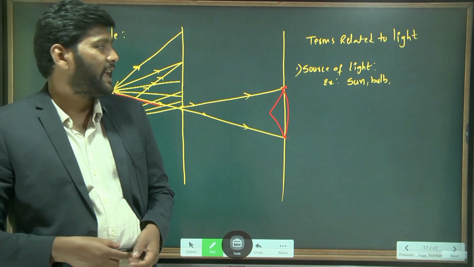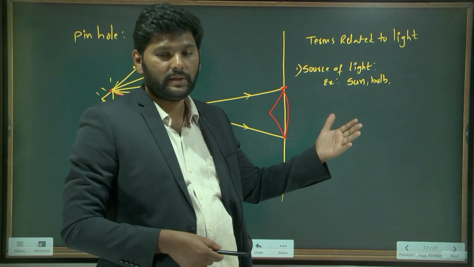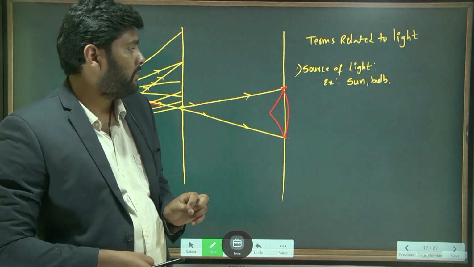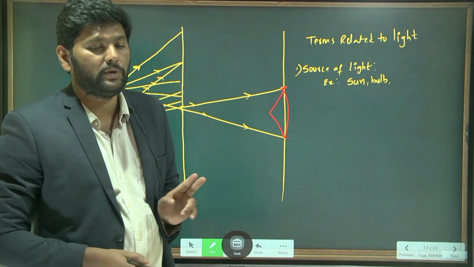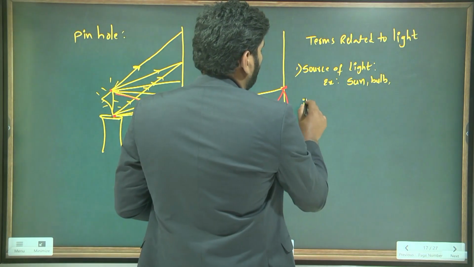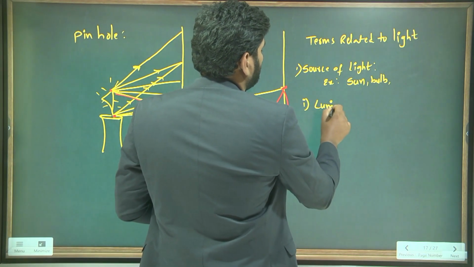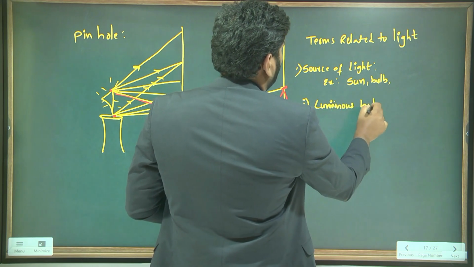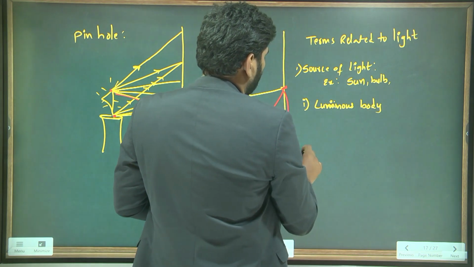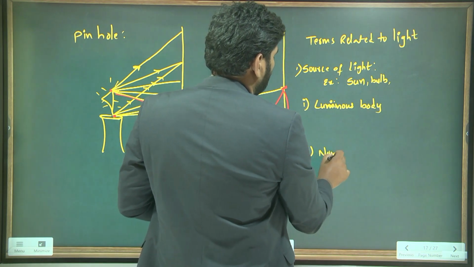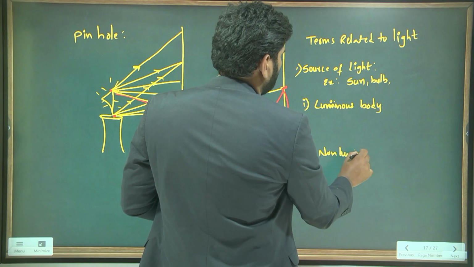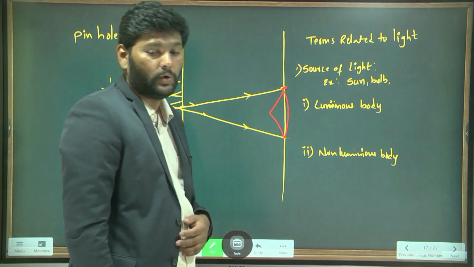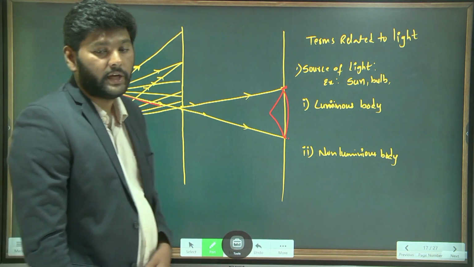Depending upon the source, we can define two types of sources. One is luminous bodies and the other is non-luminous bodies. Better write it down. One is luminous bodies. The second one is non-luminous bodies. What is meant by a luminous body?